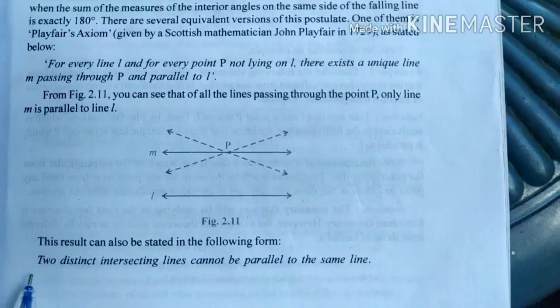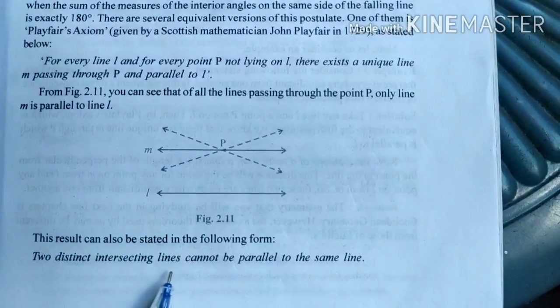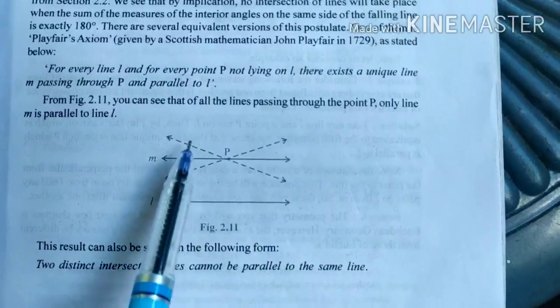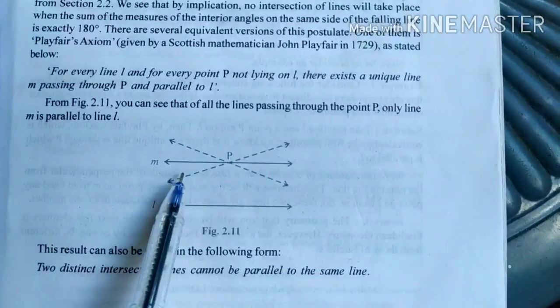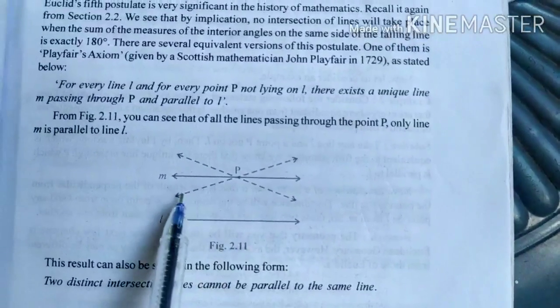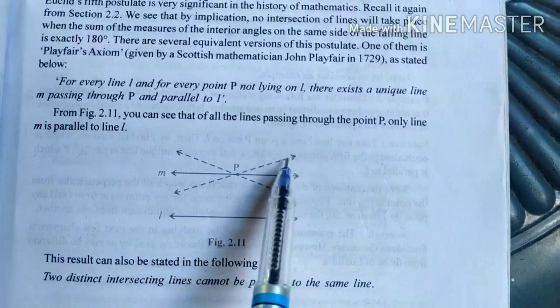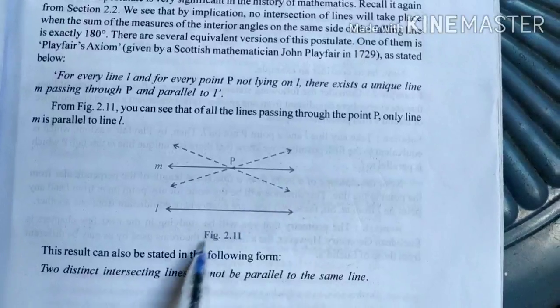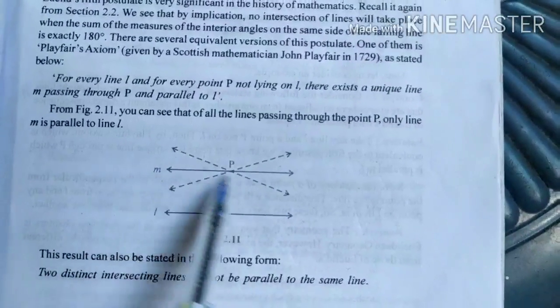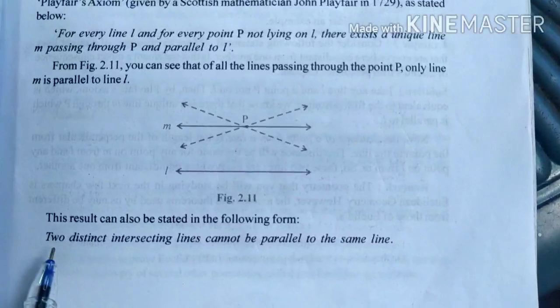It is also stated like this: two distinct intersecting lines cannot be parallel to the same line. If you consider two intersecting lines, both these lines cannot be parallel to the same line. So if you consider this line, then you have to draw like this or like this, which is not parallel to the other line. That is the meaning of this statement.